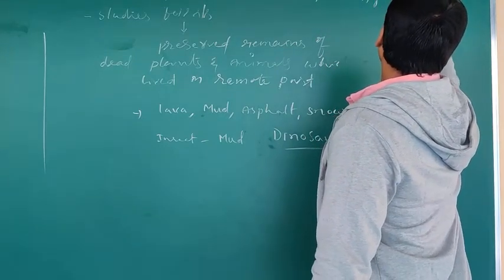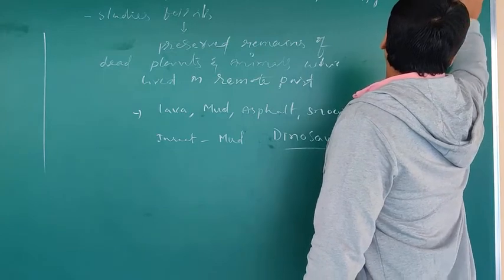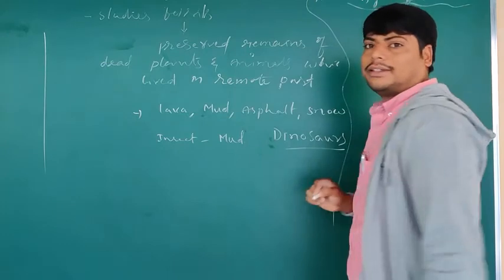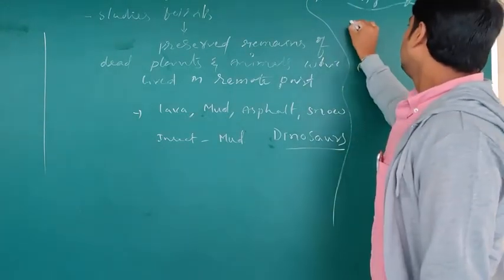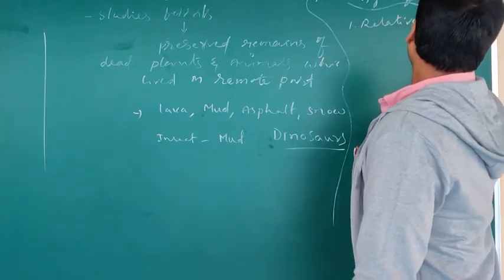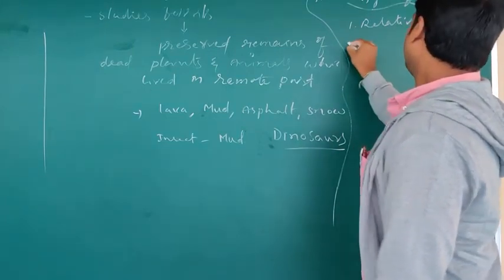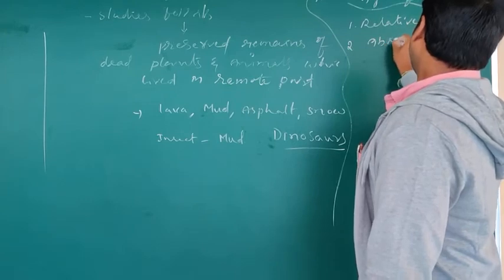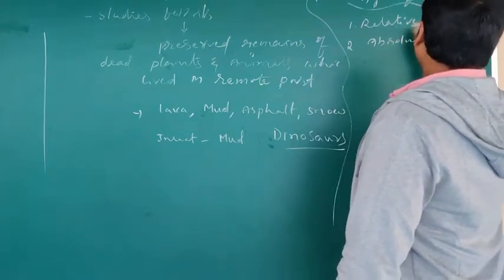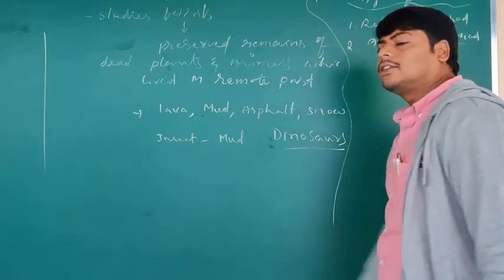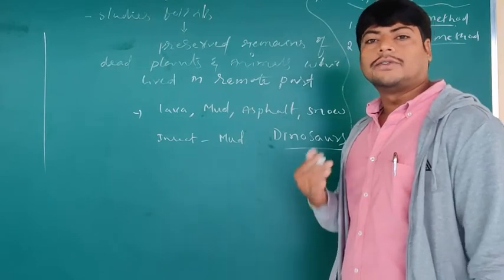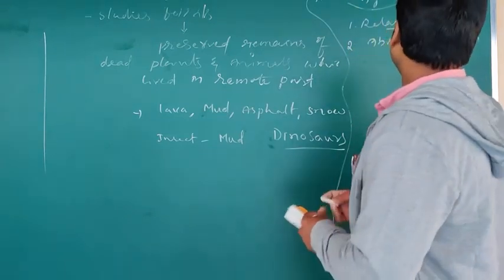No age of fossils. So, the age can be calculated by using two methods. What are the two methods? One is the relative method and another one is the absolute method. These are the two methods that are helpful to know the structural organization of the fossils. So, what is the relative method?